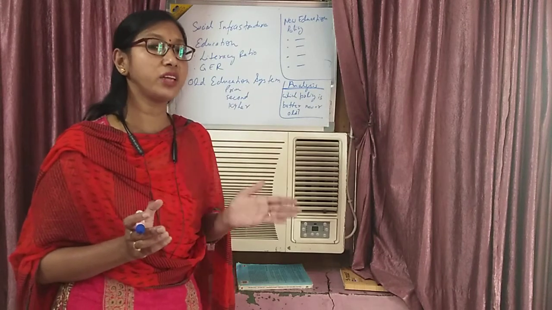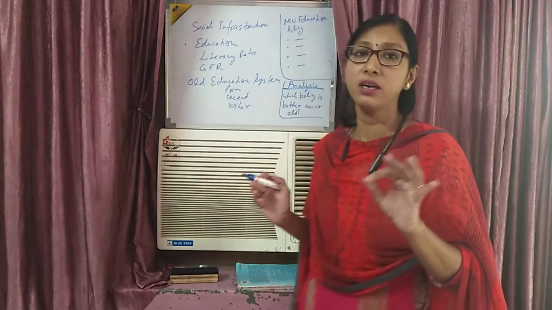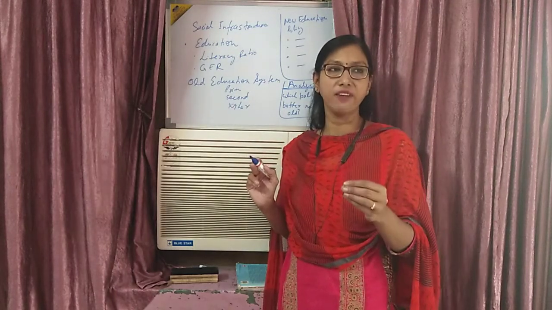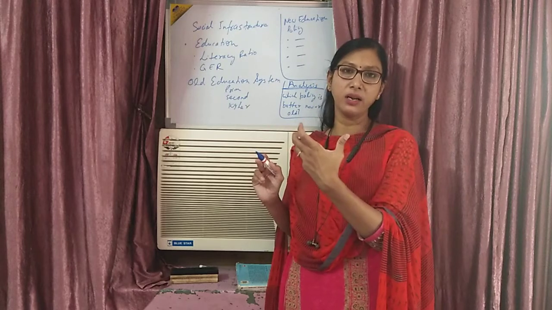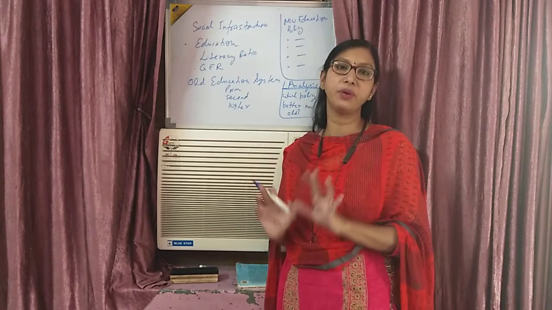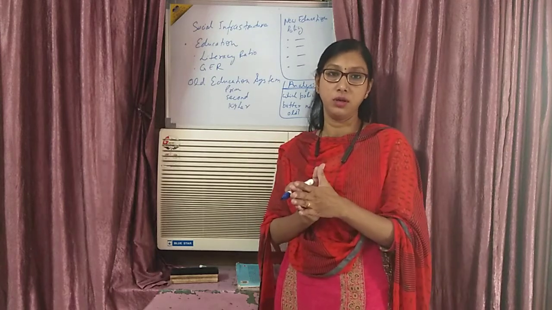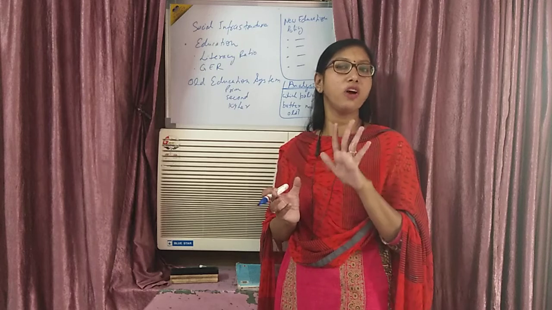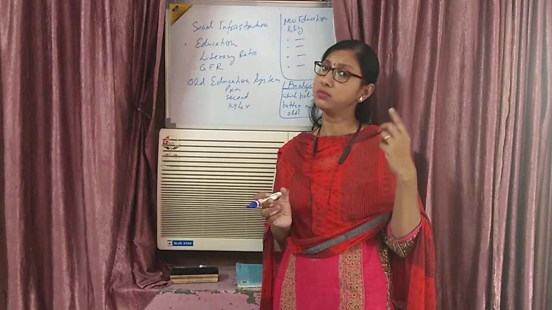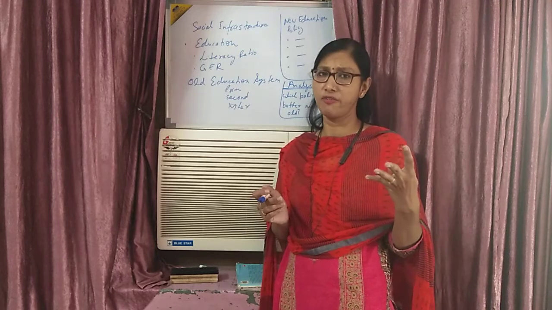Do not copy each and everything, children, from the net, because this time the council has said that if people are making e-projects, that pedagogy is there, they can find out that you have cheated or copied from the net. So try to write in your own language from the book, or see the data from the net and write it in your own language. The project should not be more than 15 pages, including acknowledgement, introduction, bibliography, conclusion. Basically the project should be only 10 pages, not more than that. And every project will have acknowledgement, introduction, and at the end your conclusion and bibliography.